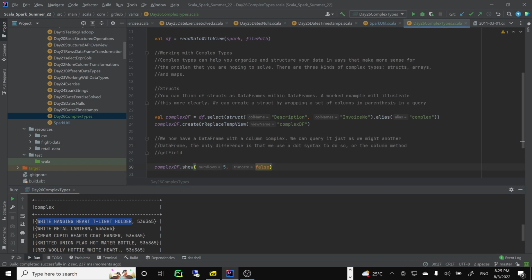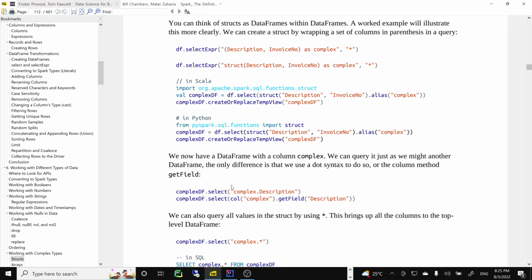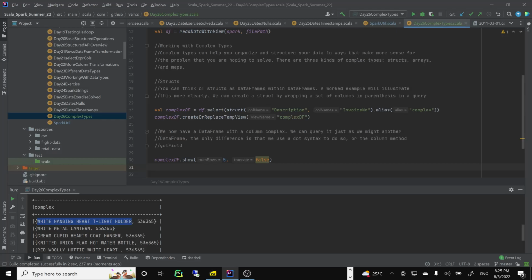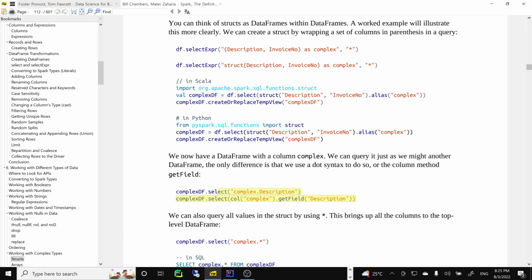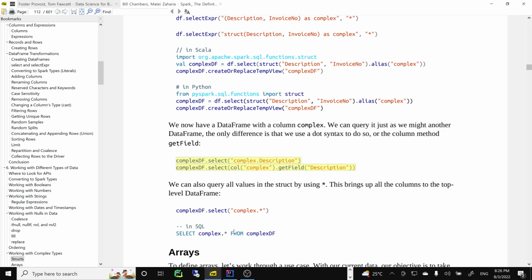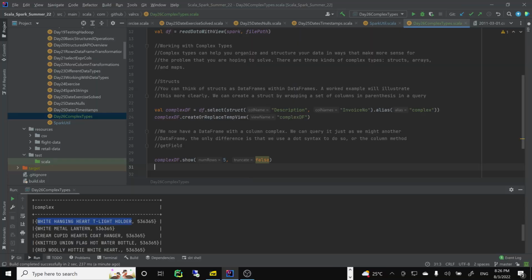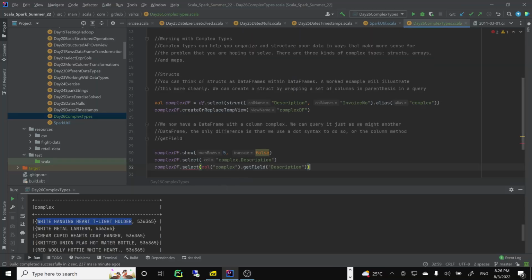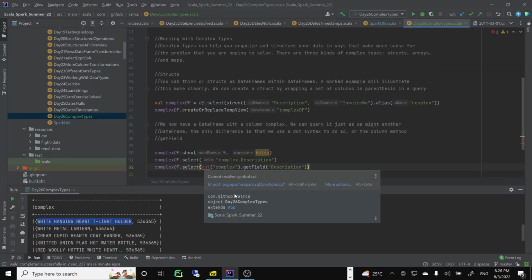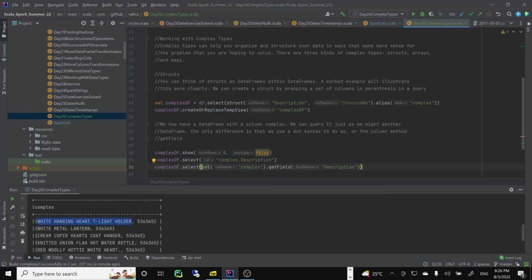So how do we see individual columns? Basically, we can use this, either column complex or use select like this or that. I'll show you both ways. And of course, we can also use SQL. That will also work. I need the column name, of course. Either way will work, all three approaches are equivalent.